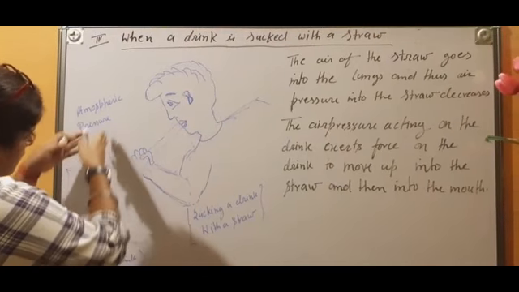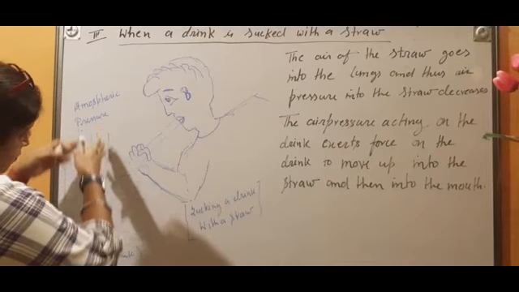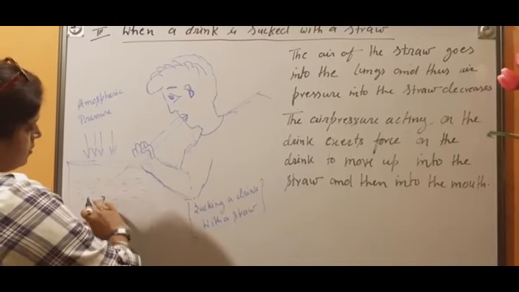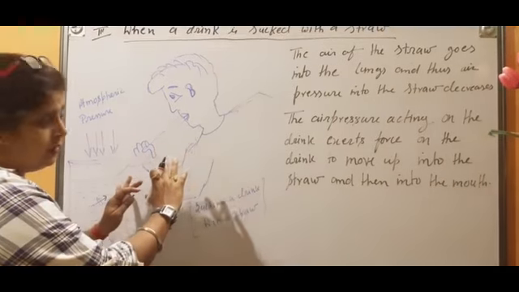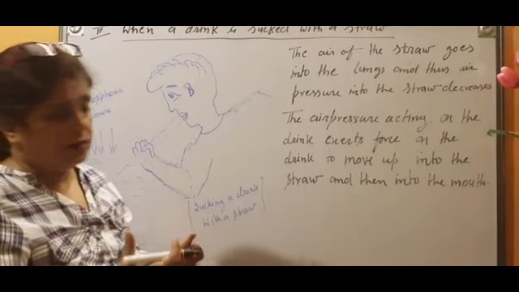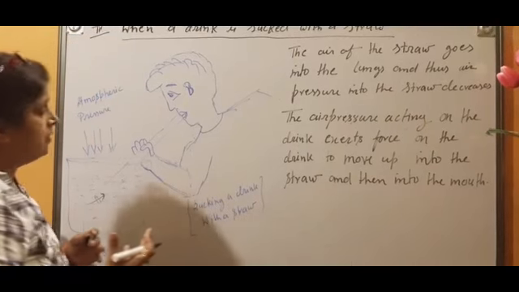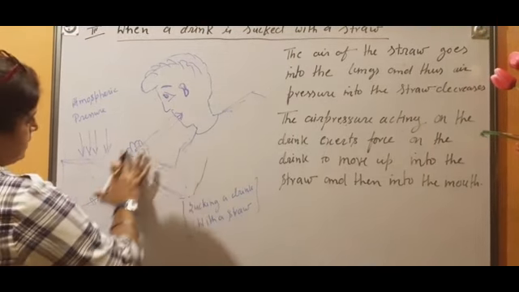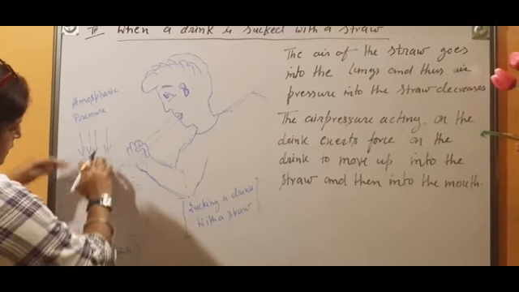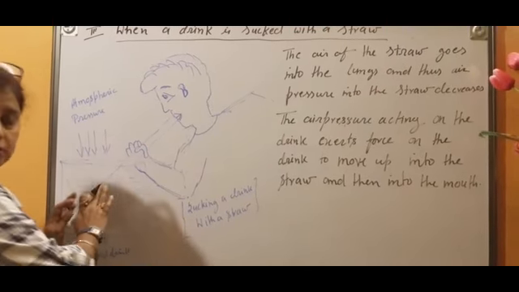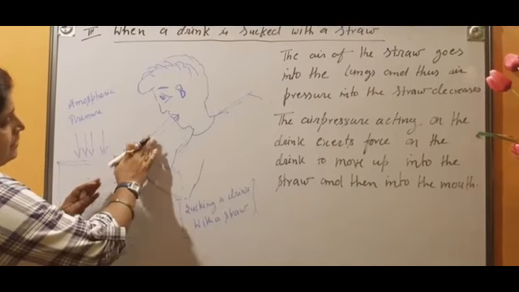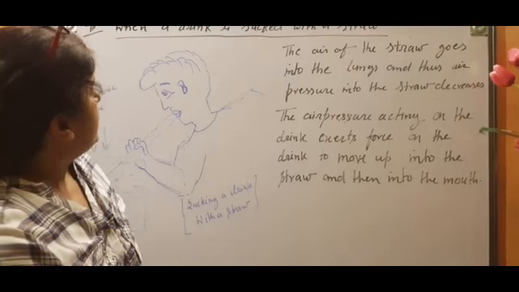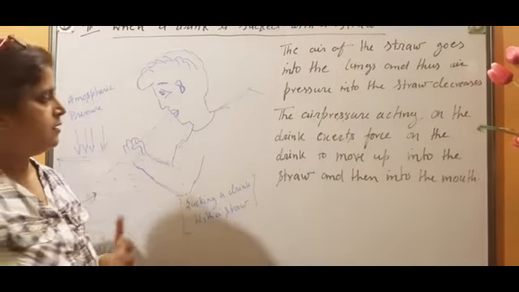As the air pressure is applied from outside on the liquid, it pushes the liquid inside the straw, because there is a vacant place and no place on earth can remain vacuum for a long time. So when we suck the air, this place is vacant, and because of air pressure, the liquid quickly goes inside the straw and we drink it. So here also we have seen the use of air pressure in our daily life.